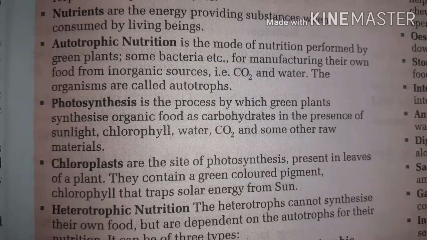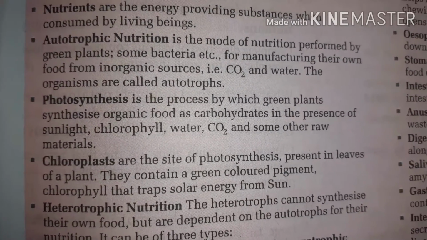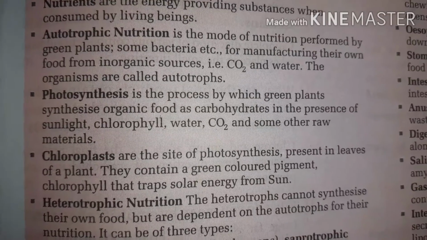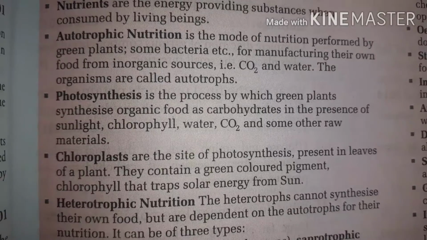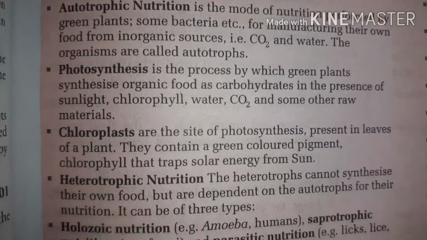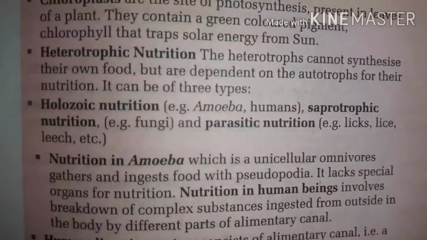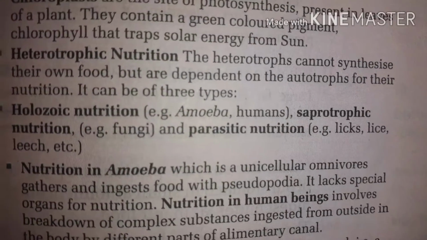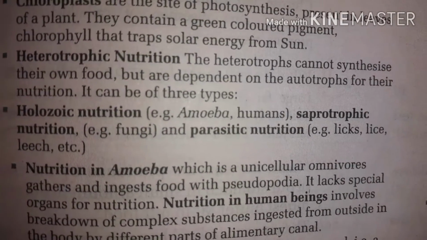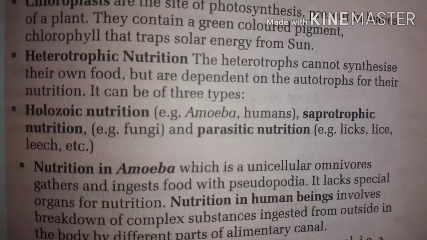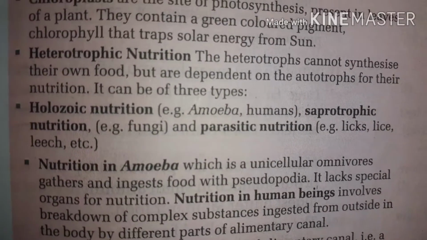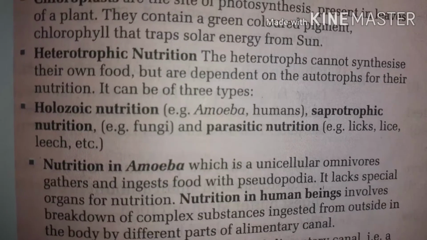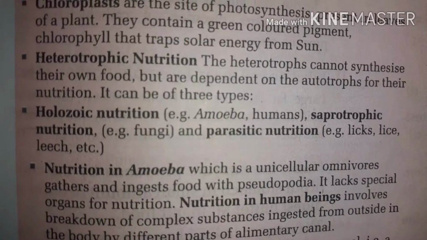Chloroplast. Chloroplasts are the site of photosynthesis, present in the leaves of plants. They contain a green colored pigment, chlorophyll, that traps the solar energy from the sun. Heterotrophic nutrition. Heterotrophs cannot synthesize their own food but are dependent on the autotrophs for their nutrition. It can be of three types: holozoic nutrition, saprophytic nutrition and parasitic nutrition.